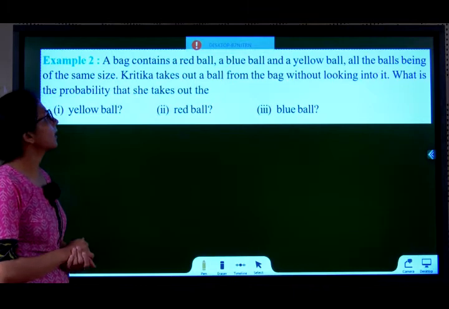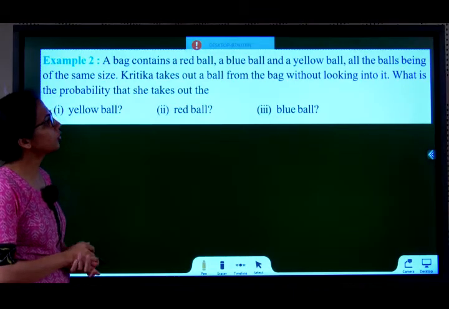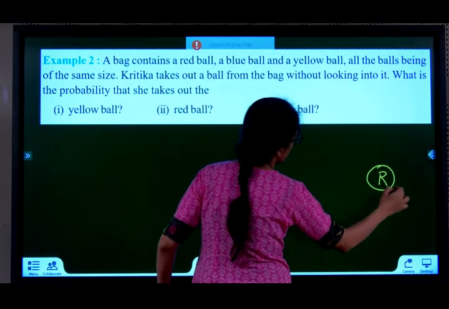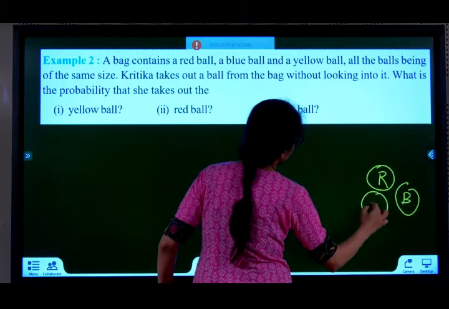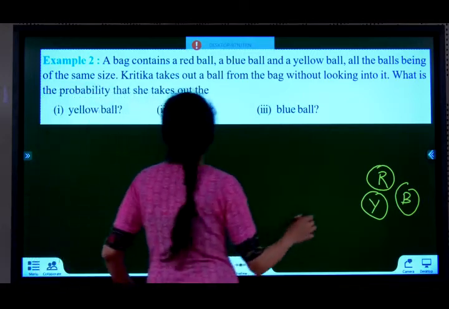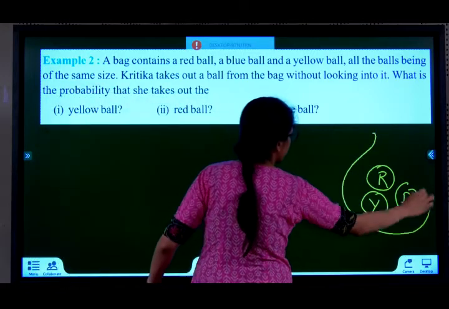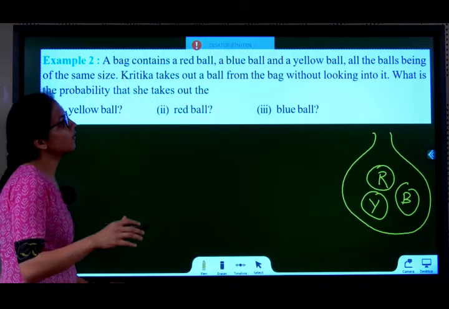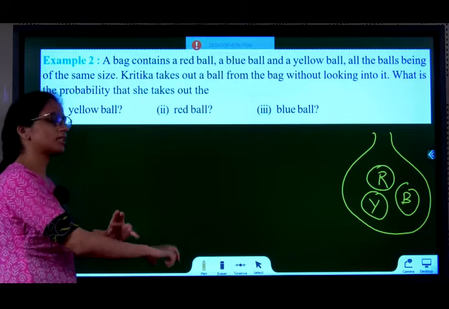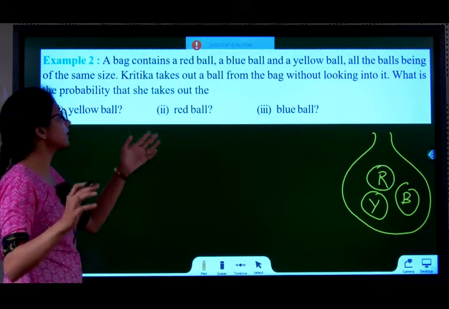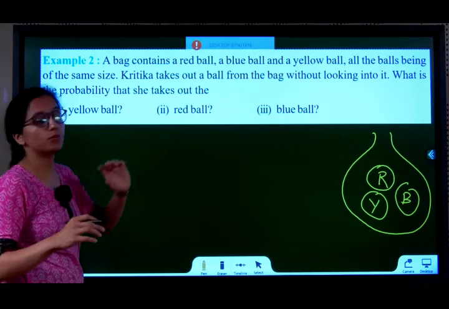Example 2. A bag contains a red ball, a blue ball and a yellow ball. So we have one red ball, one blue ball and one yellow ball. All the balls are of same size. So there is a bag in which all the balls are kept. Kritika takes out a ball from the bag without looking into it. She doesn't know which color is coming in her hand. What is the probability that she takes out yellow ball, red ball and blue ball?